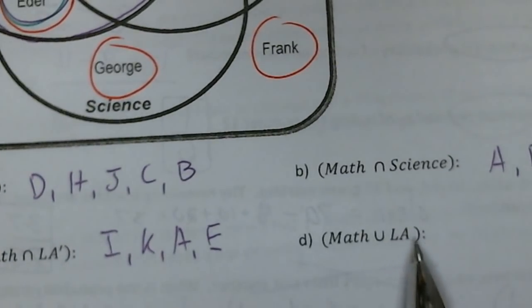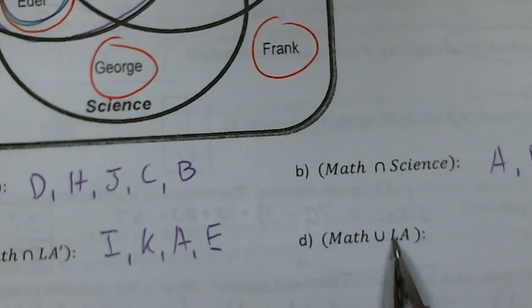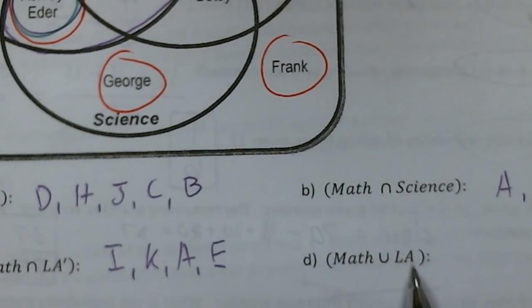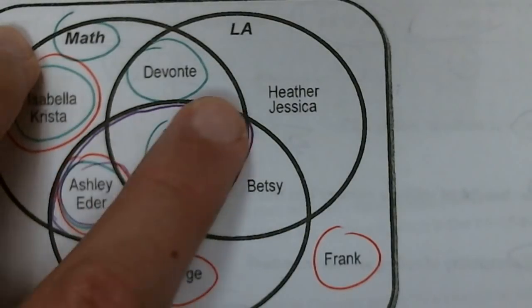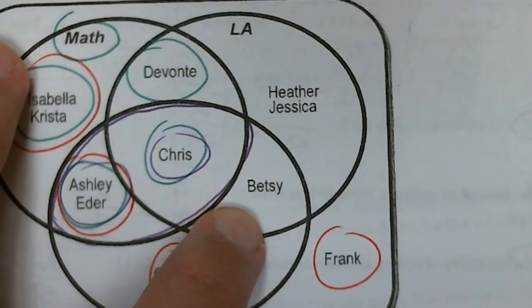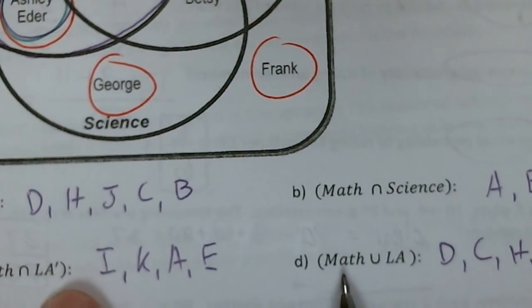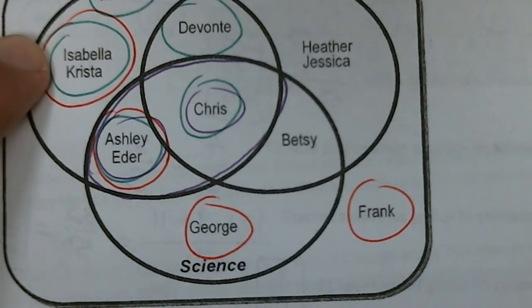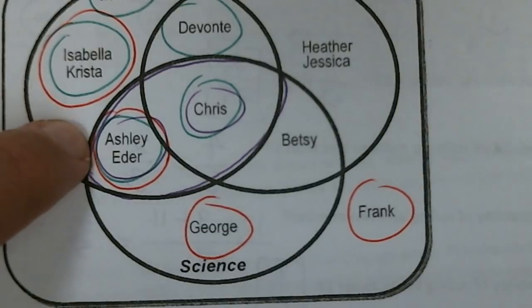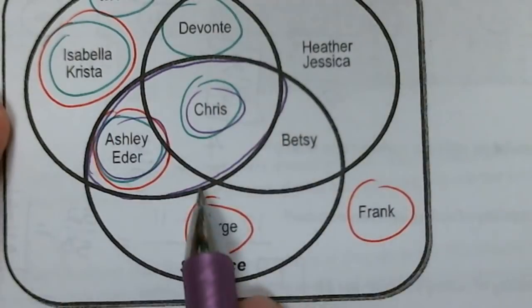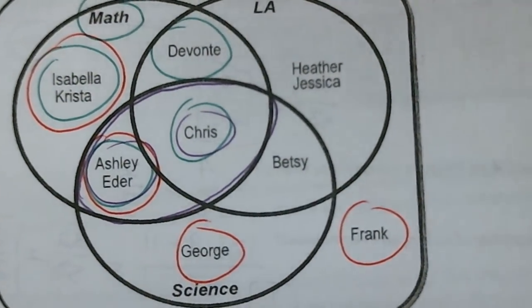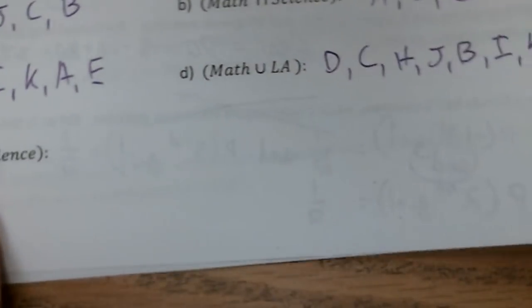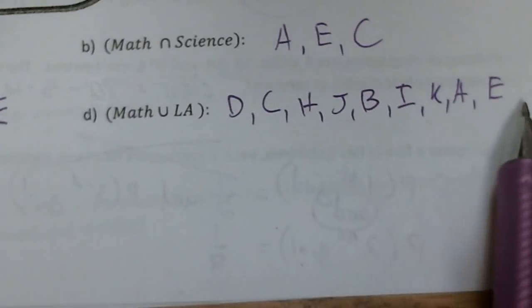Okay, math union LA. The right side up U means give me everything. Give me everything that's in LA. That's Devontae, Chris, Heather, Jessica, Betsy. And also give me everything that's in math. Okay, we got Isabella, Krista, Ashley, and Eater. So we've accounted for everybody that's in the math circle and everybody that's in the LA circle. Union, together. Give it all to me. Okay, make sure y'all have that copied down.